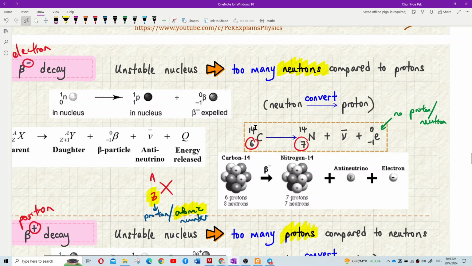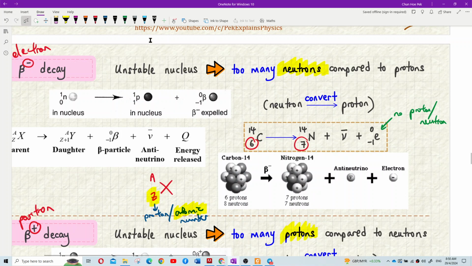Okay, now I want you to count the number of proton and number of neutron for carbon and also nitrogen. So carbon, it has 6 proton and it has 8 neutron. And when this 6 becomes 7, look at this nitrogen. How many proton? 7 proton. How many neutron? Class, how many neutron? 14 minus 7, you get 7 neutron. Do you see that?